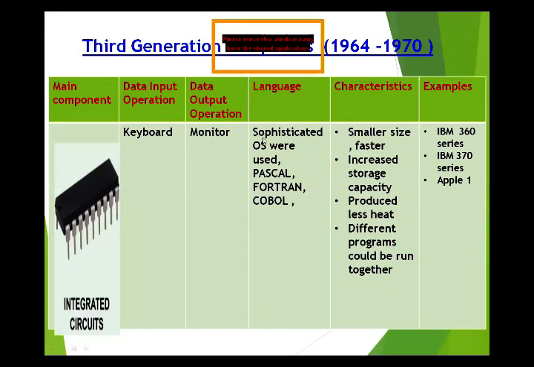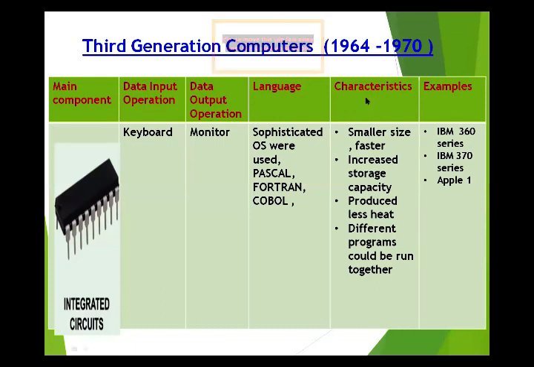Sophisticated operating systems were used here. OS means operating system, and Pascal, FORTRAN, and COBOL are the languages used in this generation.